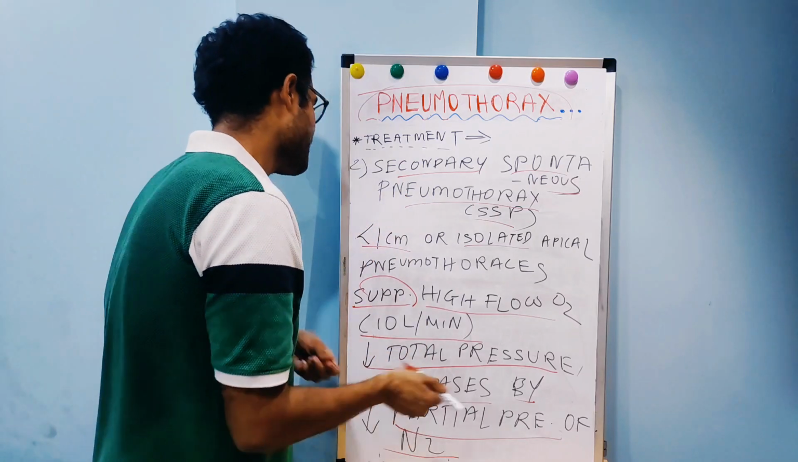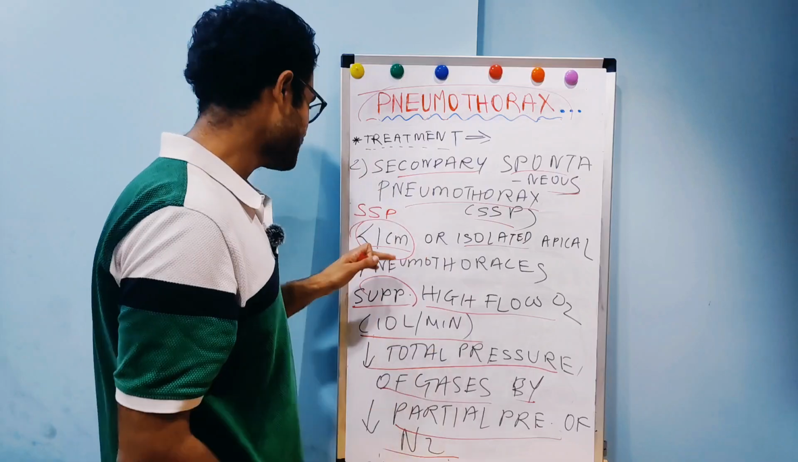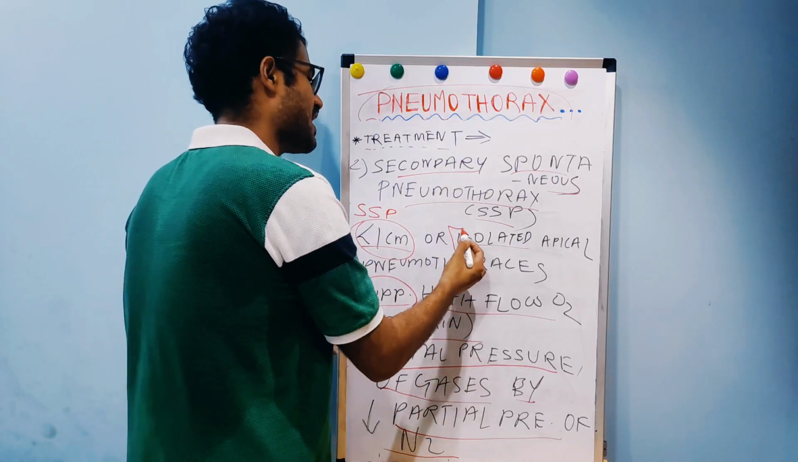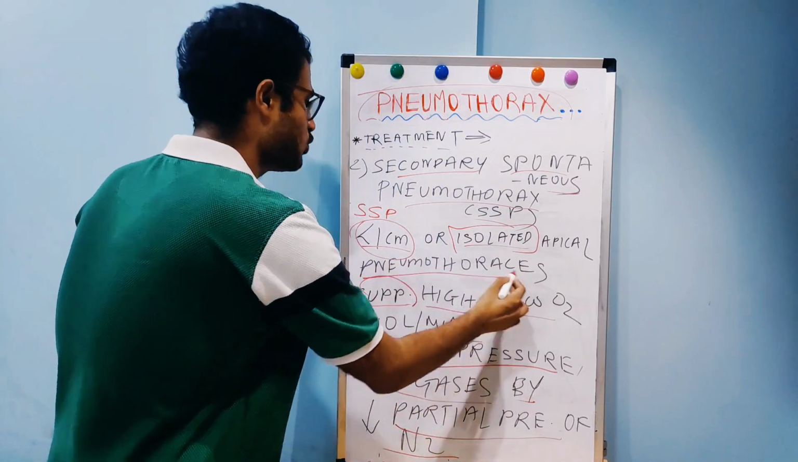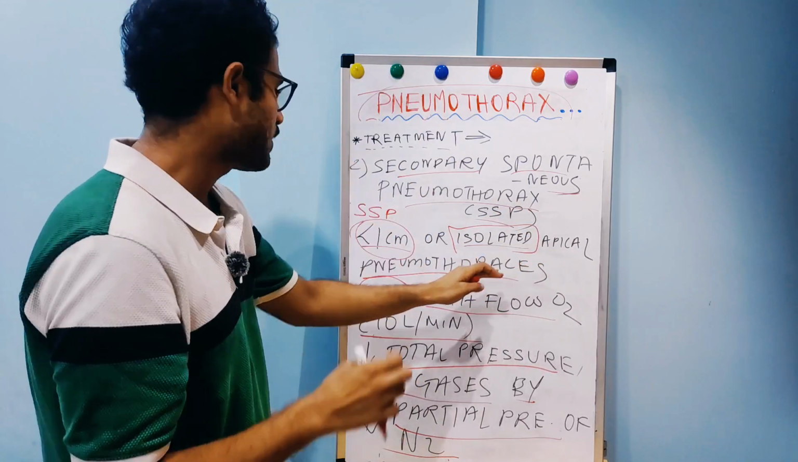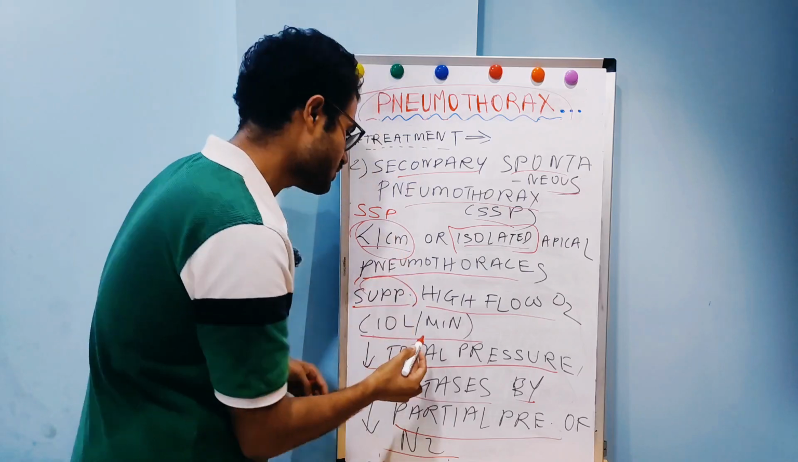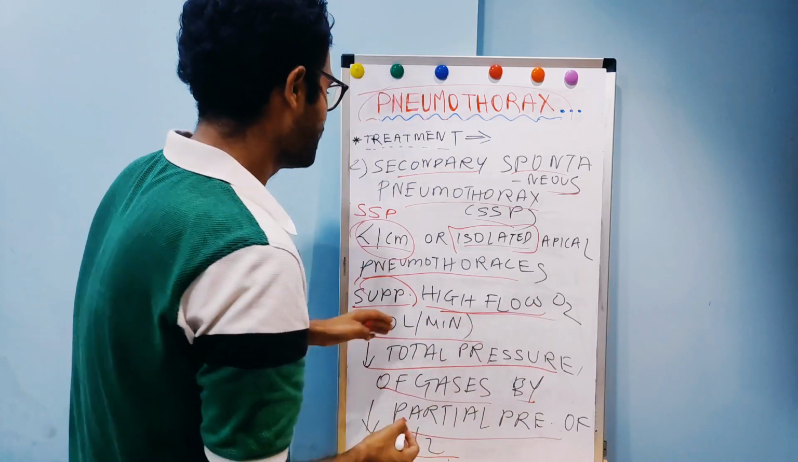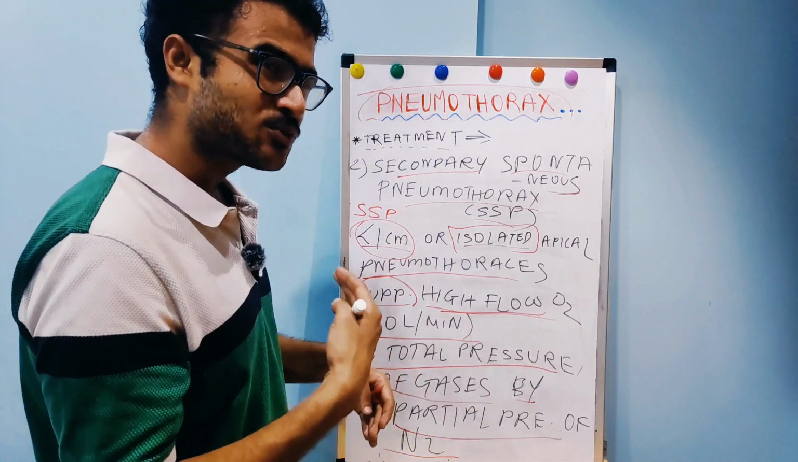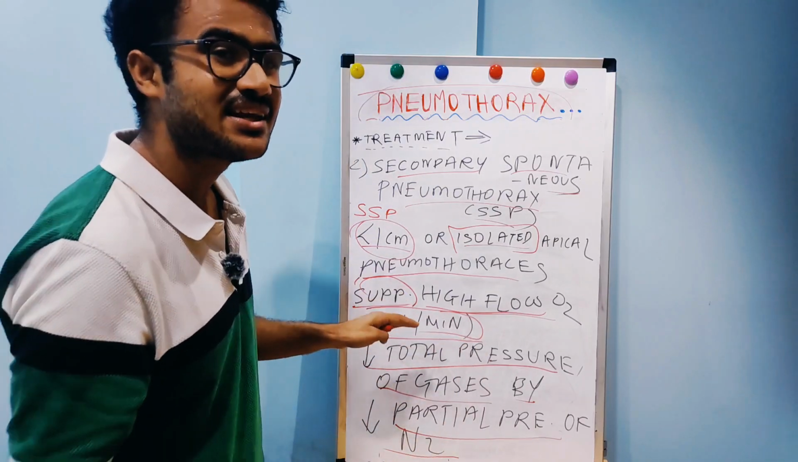So see, if in secondary spontaneous pneumothorax the pleural tear which is formed is less than 1 centimeter, or there is an isolated apical pneumothorax, a single pneumothorax at the apex of the lung, then to treat this we give supplemental high flow oxygen inhalation through mask. The rate is 10 liters per minute. You should know this, the rate is 10 liters per minute.